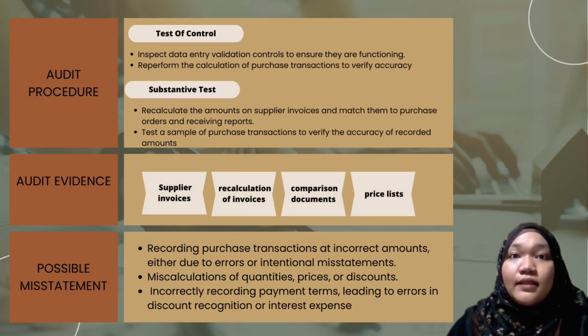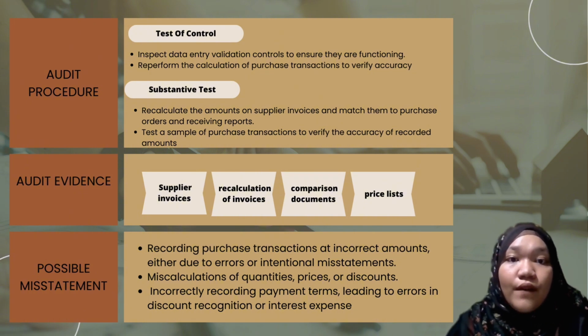For audit procedures, there are two tests that we need to conduct, such as test of control and substantive tests. For test of control, the auditor needs to inspect data entry validation controls to ensure they are functioning, and they also need to reperform the calculation of purchase transactions to verify the accuracy.